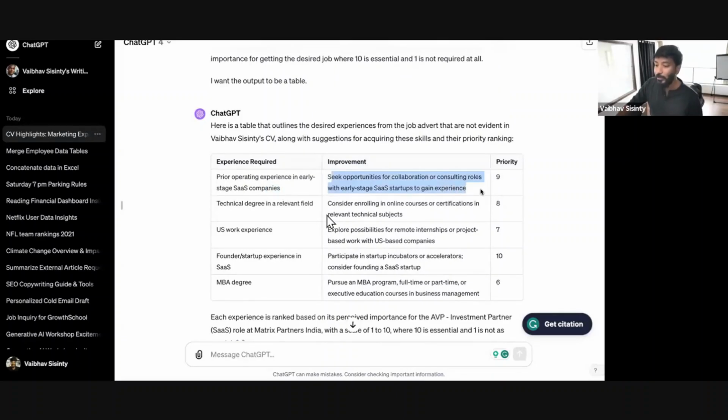You can see it suggests consulting jobs in early stage SaaS to gain experience. Priority is 9 out of 10. Technical knowledge in relevant field: enroll in online courses for the interview, 8 out of 10. What is 10 out of 10? You can see priority is 10 here: founder or startup experience in SaaS. Participate in startup accelerators and incubators. Consider founding a SaaS startup.